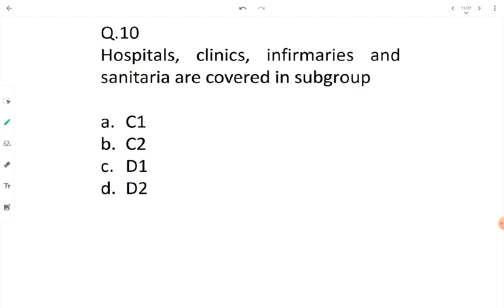Then hospitals, clinics, infirmaries and sanitaria are covered in subgroup C1 of group C. See, group C consists of institutional buildings, where subgroup C1 covers hospitals and sanitaria for the people who are suffering due to physical or mental limitations or due to age or illness. All the treatment purposes are carried out in subgroup C1, which consists of hospitals, clinics, infirmaries and sanitaria.